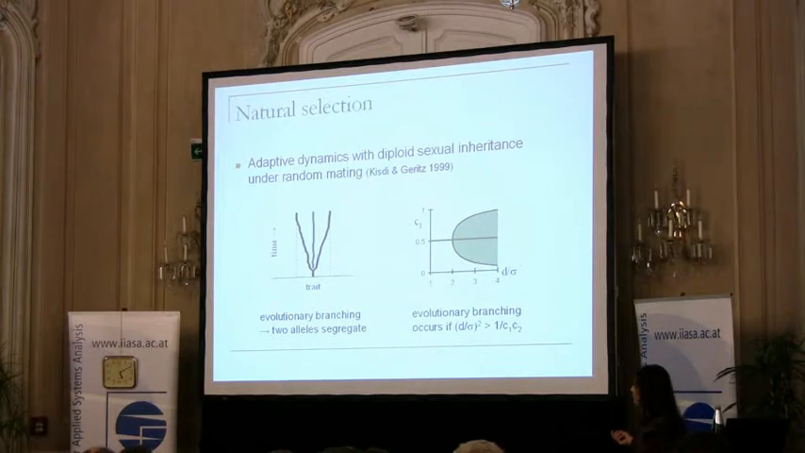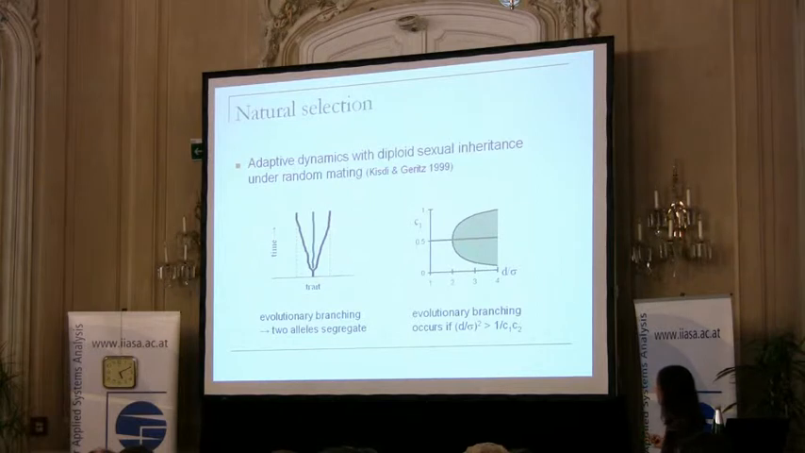This sort of evolutionary branching happens in a fairly wide range of the parameter space. There are only two ecological parameters in this model: the difference between the habitats, so how strongly contrasting they are, and the relative size of the first and the second habitat. And in this shaded part of the parameter space, evolutionary branching produces a polymorphic population, but under random mating still.